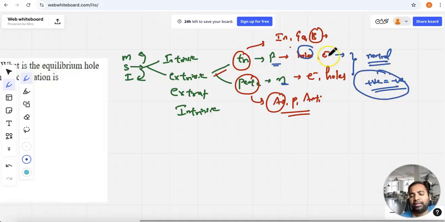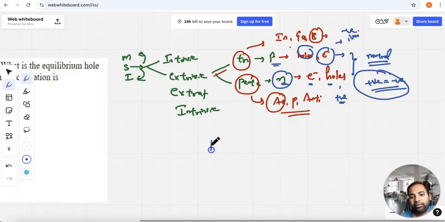You may get a doubt: if holes are majority charge carriers, how come it is electrically neutral? The answer is that apart from holes and electrons, ions will also be there. In the p-type semiconductor, negatively charged ions will be there, and in the n-type semiconductor, apart from electrons and holes, positively charged ions will be there.